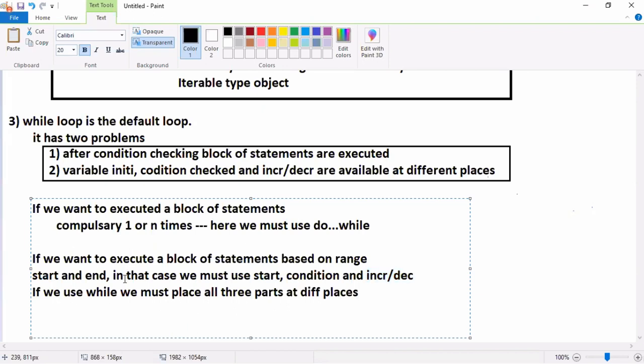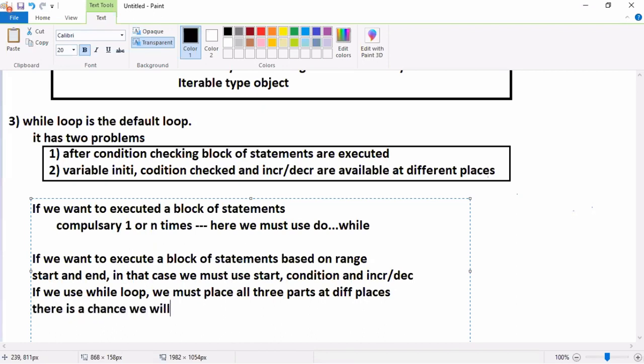If you use while loop, we must place all the three parts at different places. There is a chance we will forget increasing or decreasing the variable value.